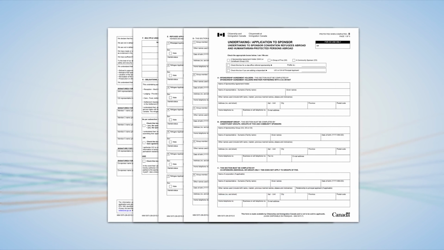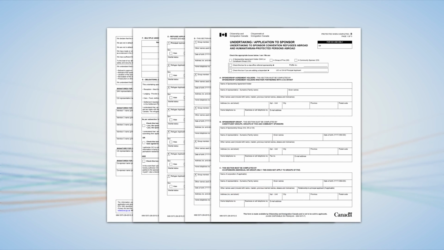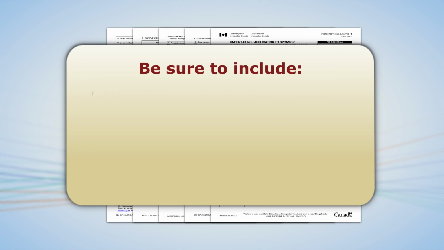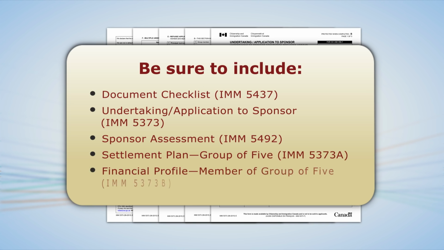Before you send in your application, go through the document checklist to make sure you are providing all required documents, including document checklist, undertaking/application to sponsor, sponsor assessment, settlement plan, group of 5, financial profile, member of group of 5.